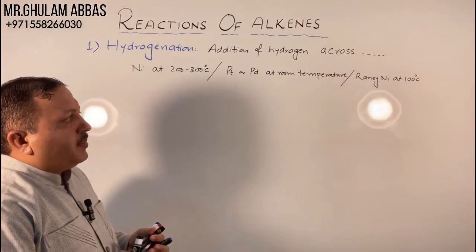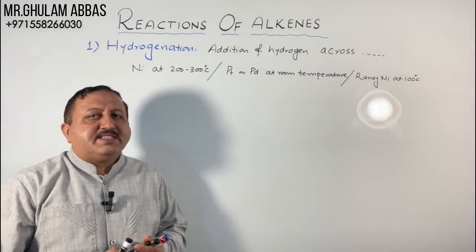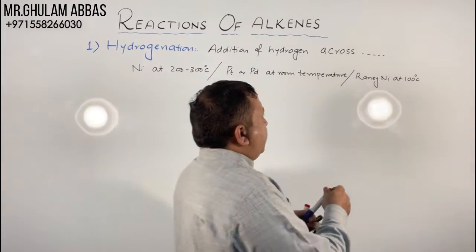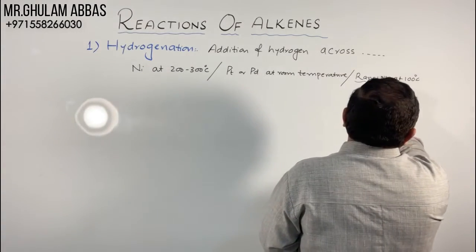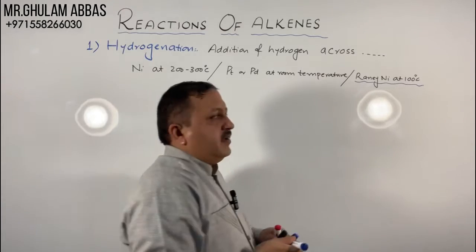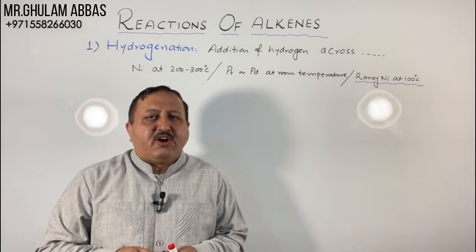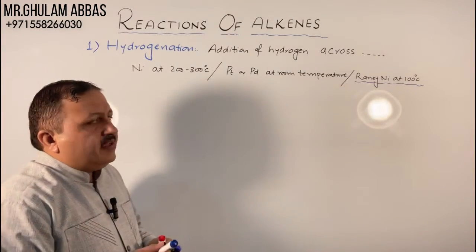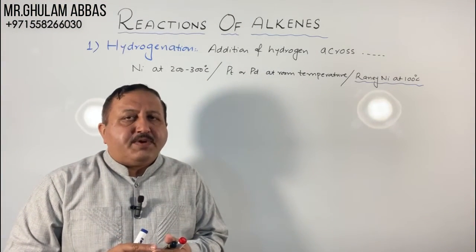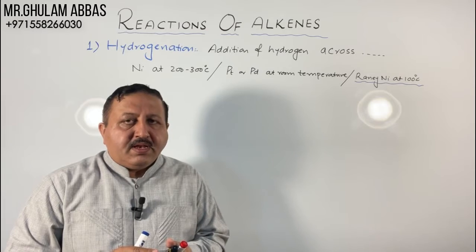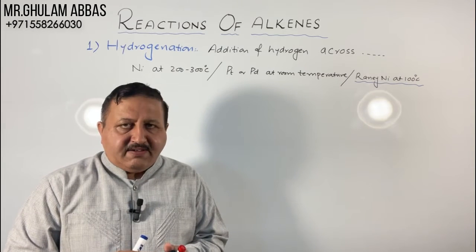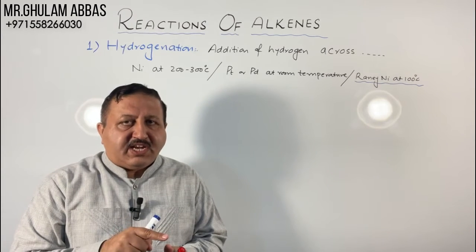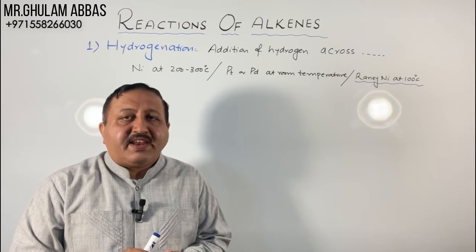First of all, I will explain the concept of Raney nickel. What is Raney nickel? Why is it more effective than ordinary nickel? Actually, the nickel which can be obtained from nickel aluminium alloy by reacting with NaOH and water is called Raney nickel.